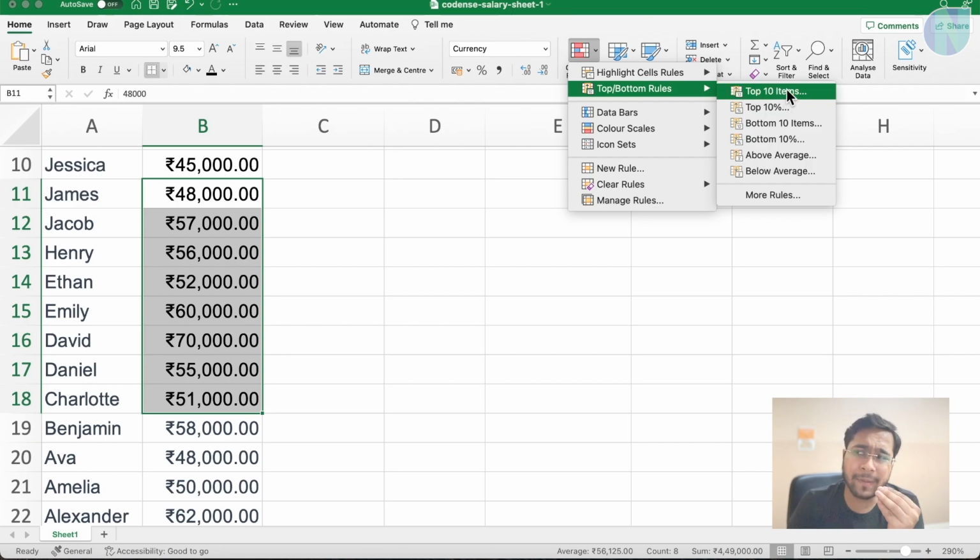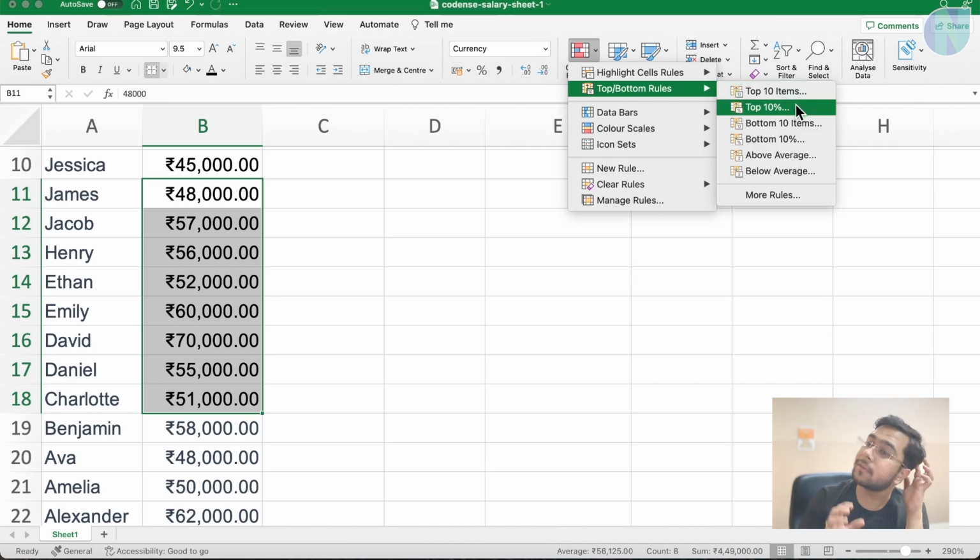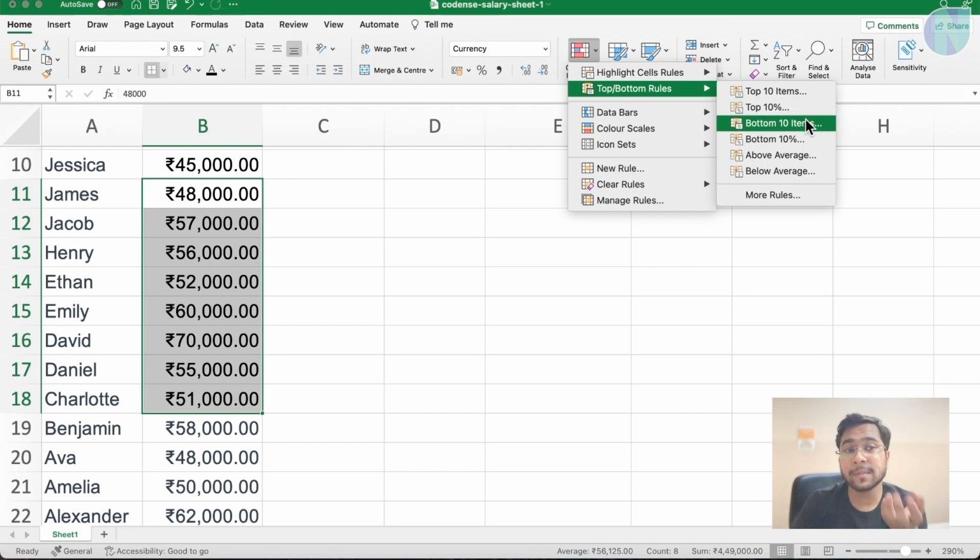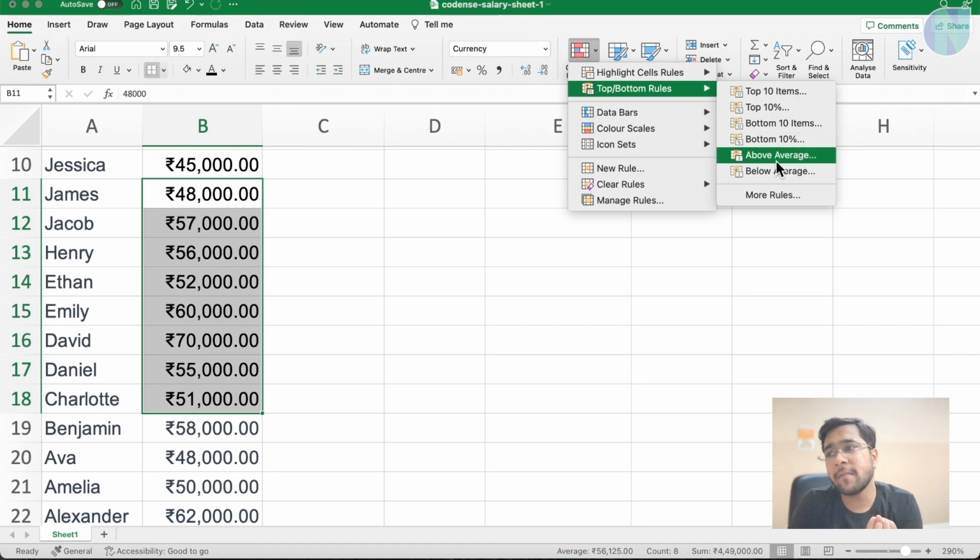More things, like top 10 items. This is just an example: top 1 item, 2, 3, 4. You can have anything. You can say top this much percent of items, top 10%, top 5%, top 20%, bottom 10 items by count. This is by percentage value, bottom 10%, bottom 5 percent, above average or below average.